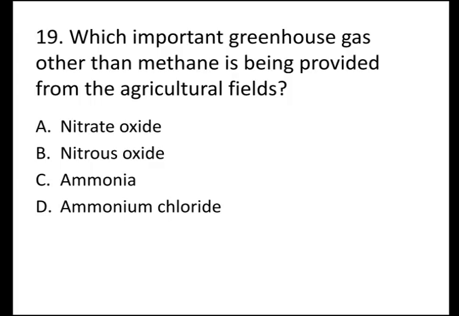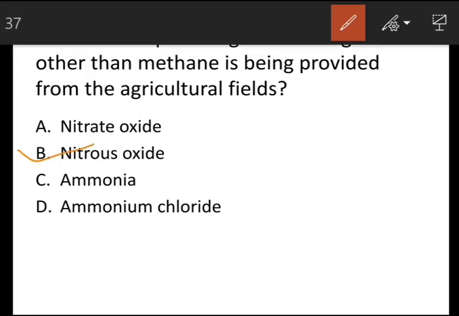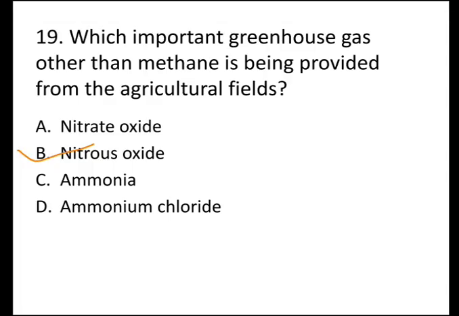The next question is, which important greenhouse gas other than methane is being provided from the agricultural fields? And the options are A, nitrate oxide, B, nitrous oxide, C, ammonia, and D, ammonium chloride. And the correct answer is B, nitrous oxide. Nitrous oxide is being provided from the agricultural fields other than methane.